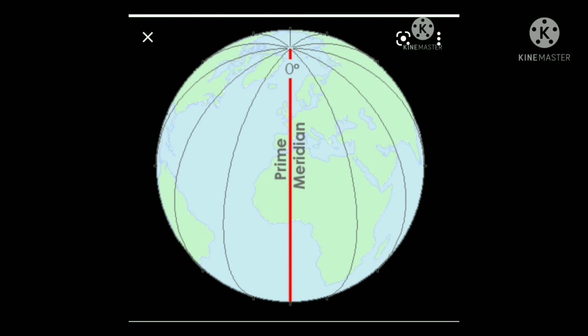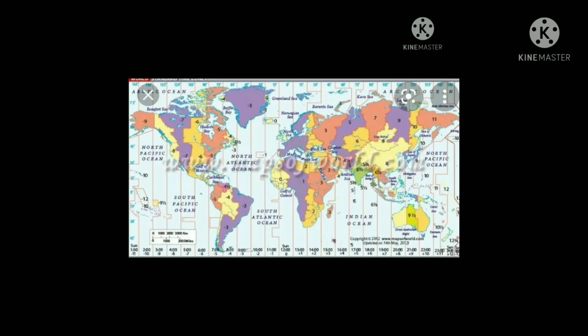Okay children, observe carefully this one also. Therefore, the world is divided into 24 time zones starting from the Greenwich meridian, going east and west also. The width of each time zone is 15 degrees of longitude.